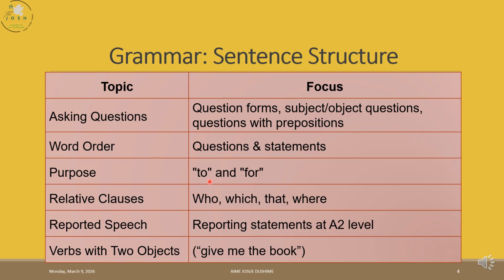And there is what we call the time change. If they say today, your report says that day. If the speaker said tomorrow, then your report says the next day.